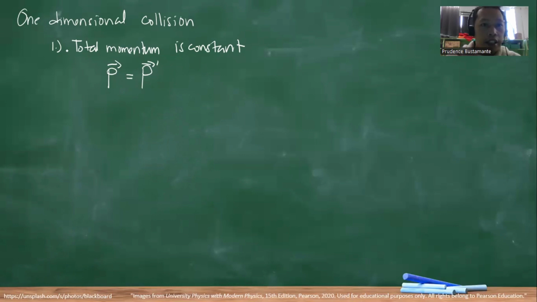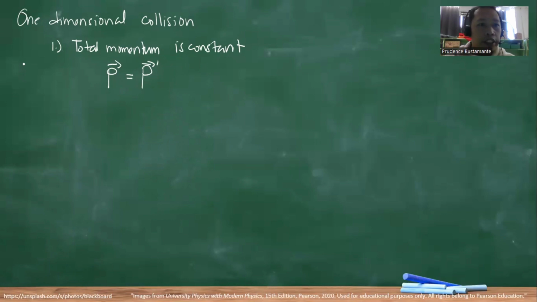Okay, that's for any collision. Why is that? Because the internal forces in the collision are much greater than the external forces. That's why we can consider the external forces as zero.